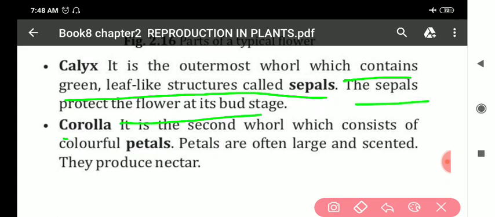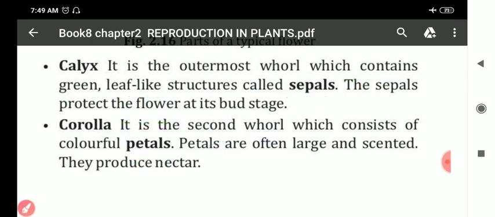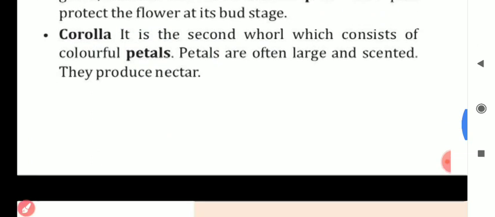Next we have the corolla. It is the second whorl, which consists of petals. The colorful petals form the corolla. The collective name given for petals is corolla. Petals are often large and scented. They produce nectar. Clear? So we are discussing the different parts of a flower: first the calyx, second the corolla.